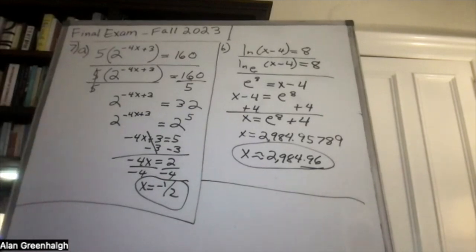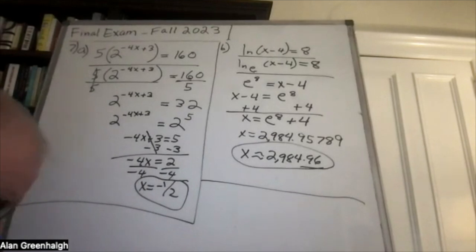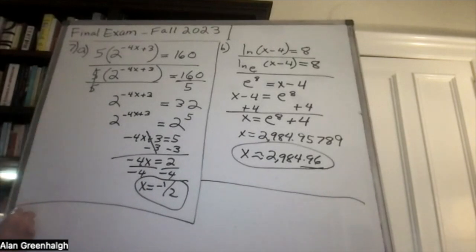Clean up a little bit here. Question number 8. All right, so we're given, this is a nice straightforward problem.